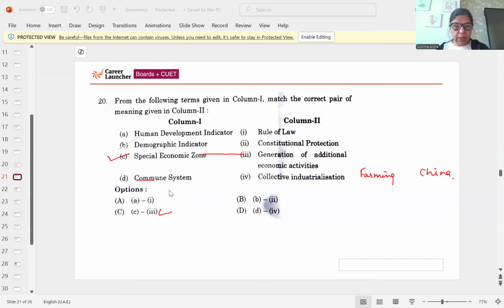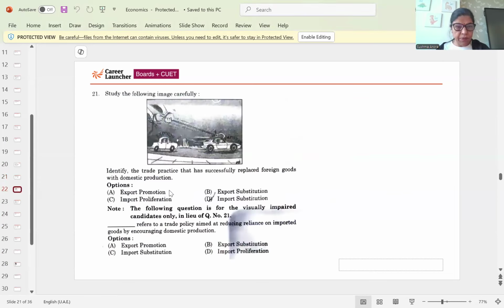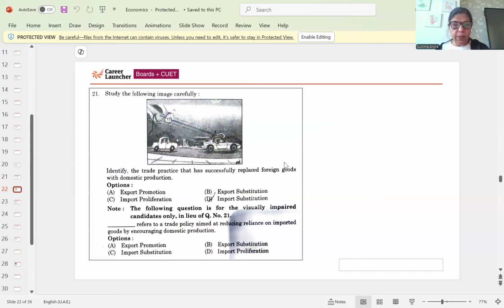Next question: this picture is showing that the trade practice that has successfully replaced foreign goods with domestic production is import substitution. Import substitution means the government is aiming to produce in the country itself the products which were earlier imported, now making them in our country only, to encourage domestic production. So D option is correct.